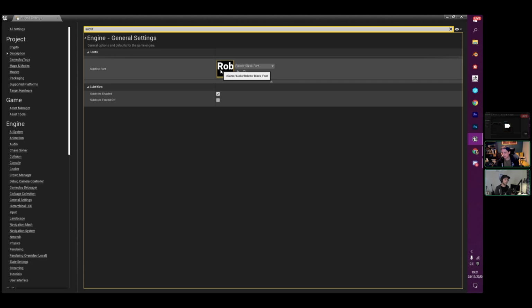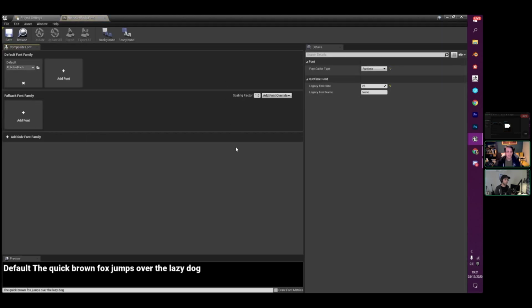I've spoken to a few people on the engine team about adding some more functionality to this, and I'm going to be pushing that more, so that we can get some of these features added. I've got almost like a wish list at the end of this presentation, going through some of the accessibility features that I think would be really nice for us to get into the engine. And rest assured that there are lots of people at Epic who have accessibility on the mind and are going to be pushing for those features to be added.